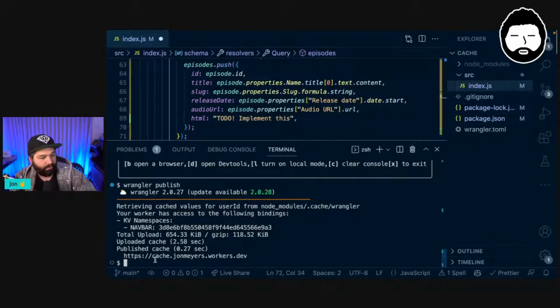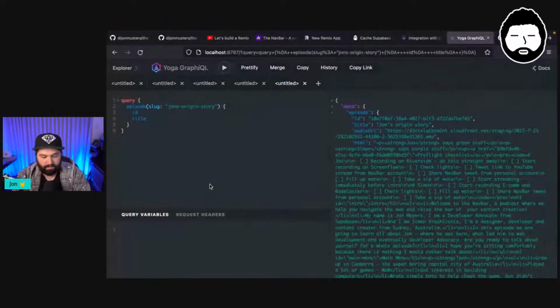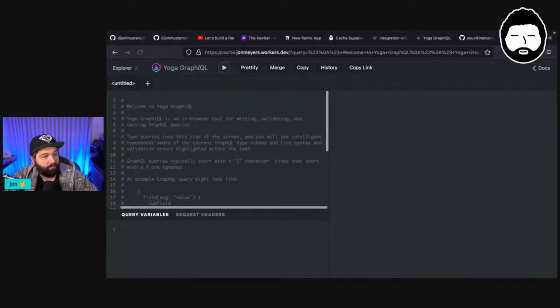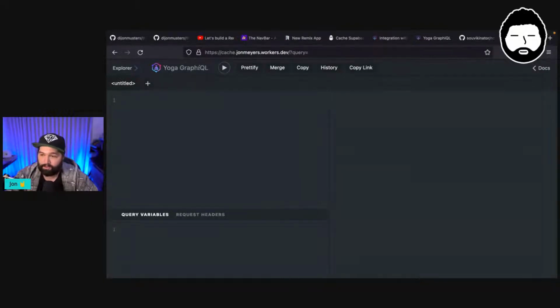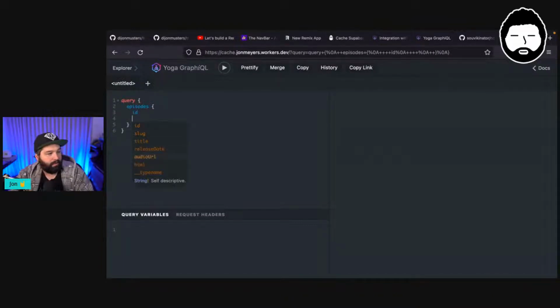So now if we go to cache.johnmyers.workers.dev, if we have all the secrets up there, which I'm pretty sure, yeah, we do, then we get our GraphQL server again, but this is running live in production. So you could also go to cache.johnmyers.workers.dev, and you can load up this GraphQL playground where we can send a query to get all of the episodes, and we want the ID and the slug and title.